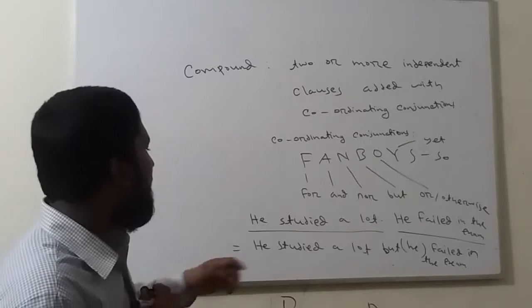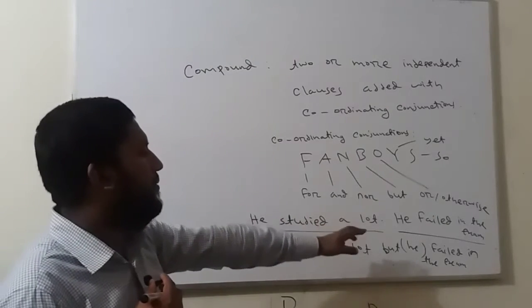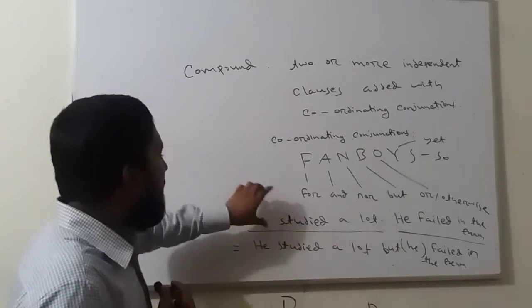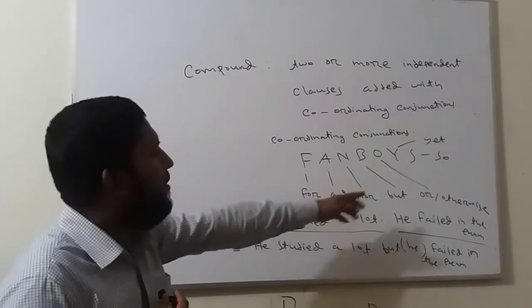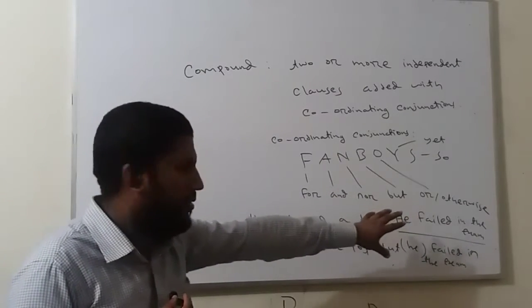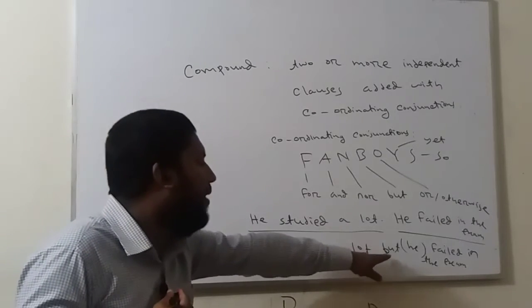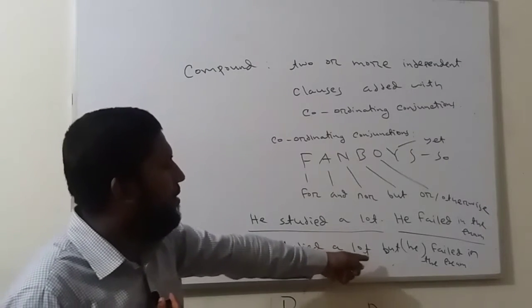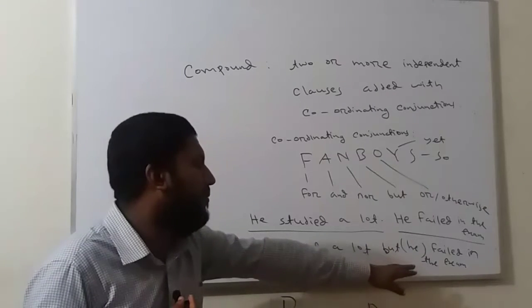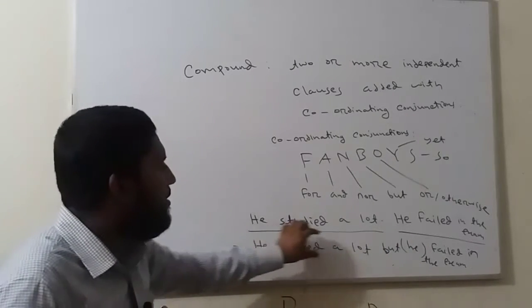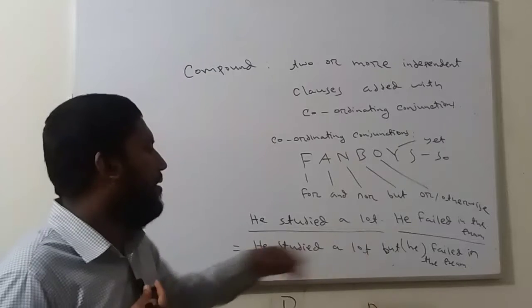This is an example: he studied a lot, he failed in the exam. This is an independent clause, this is also an independent clause. If we connect these two sentences with but, he studied a lot but he failed in the exam, this sentence is called a compound sentence.